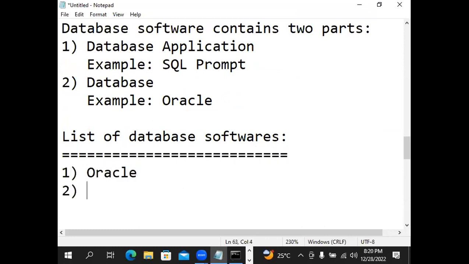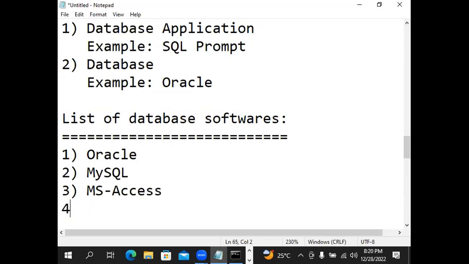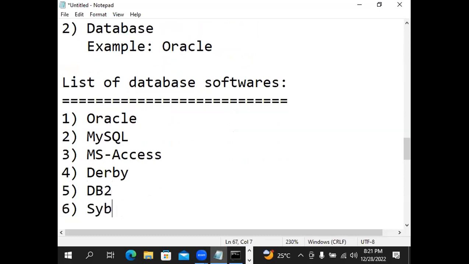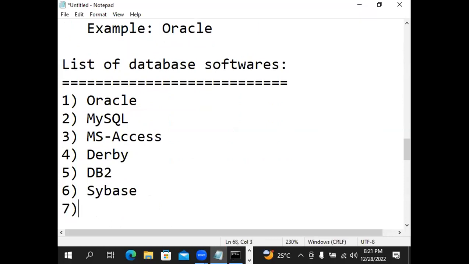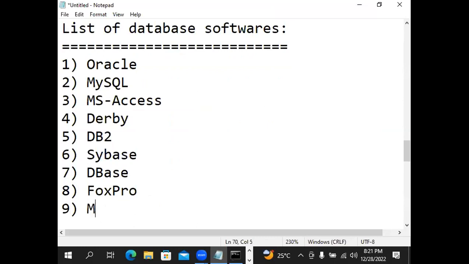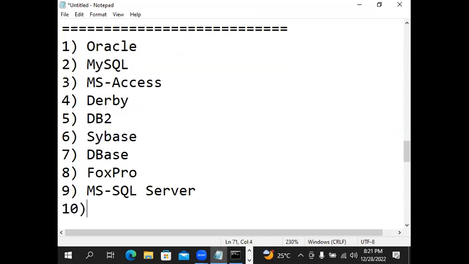List of database softwares: Oracle, MySQL, MS Access, Derby, DB2, Sybase, DBase, Fox Pro, MS SQL Server, Visual Fox Pro.